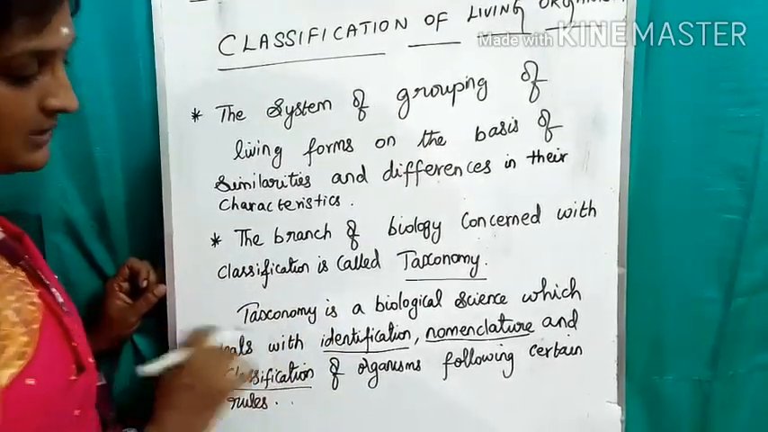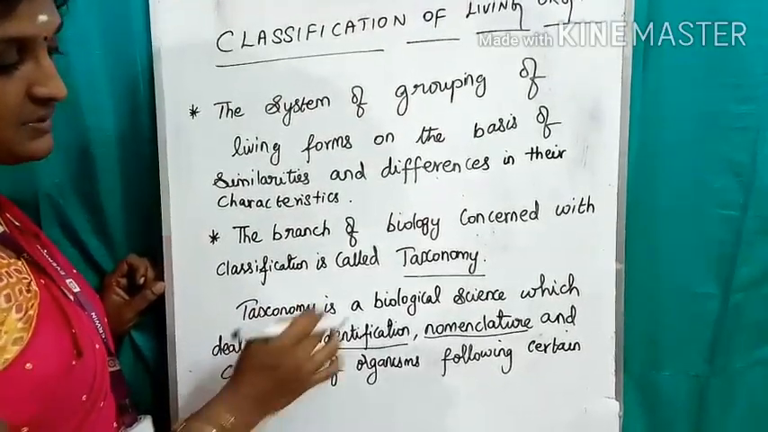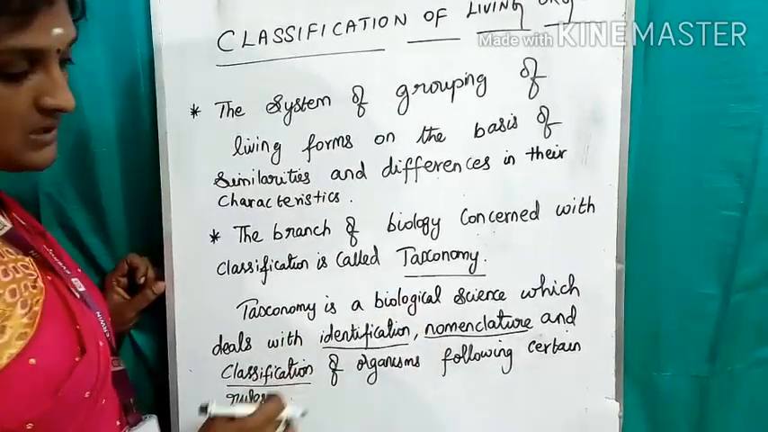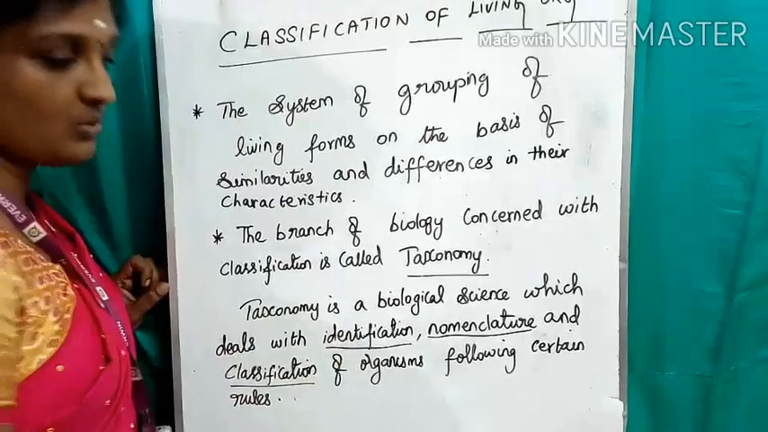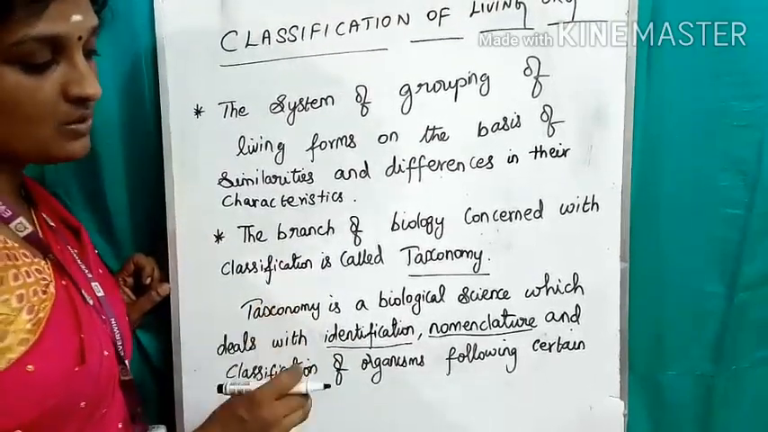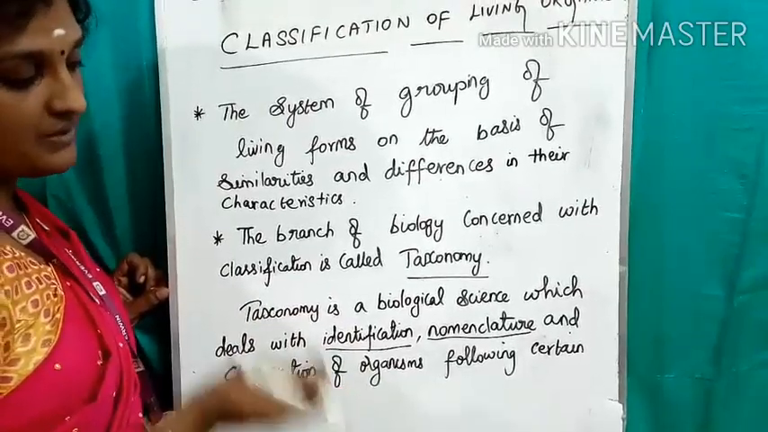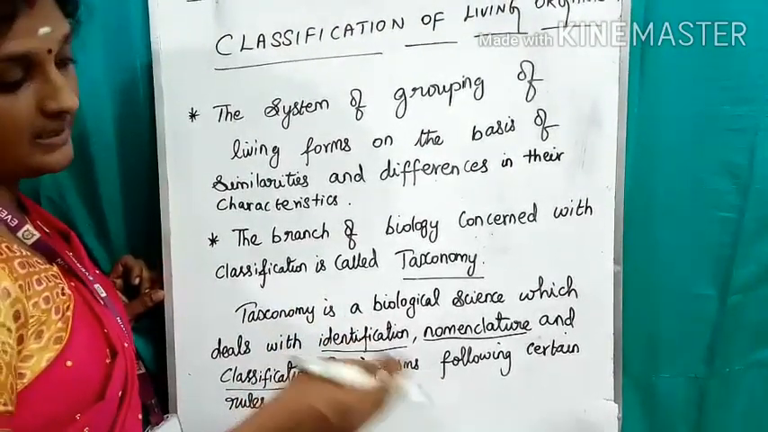So, taxonomy is also called the biological science which deals with identification, nomenclature and classification of organisms following certain rules. Yes, there are certain rules for doing the classification or giving the name. We will see all the rules in our classes ahead.